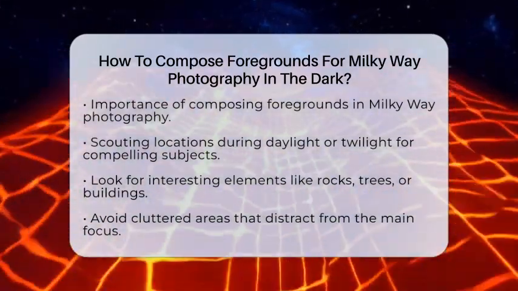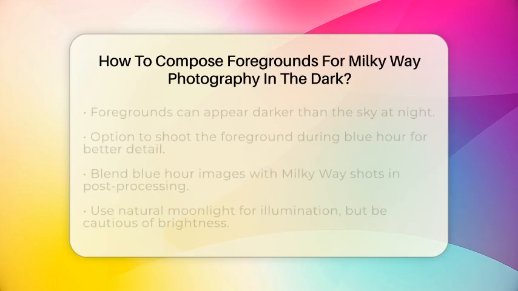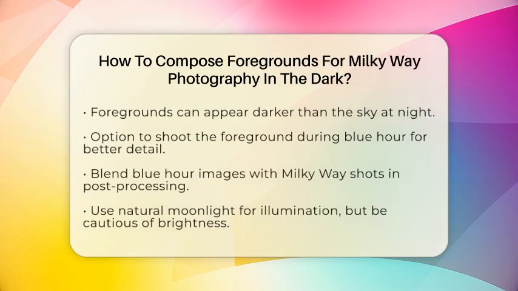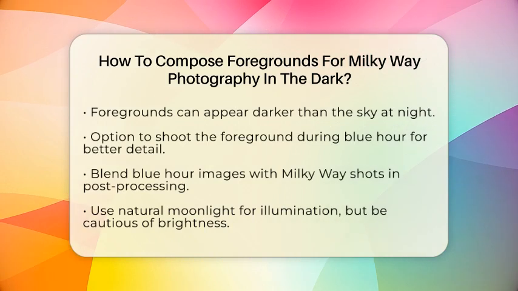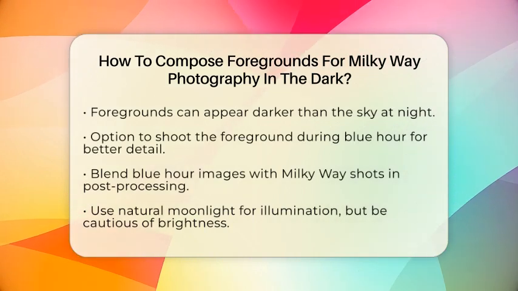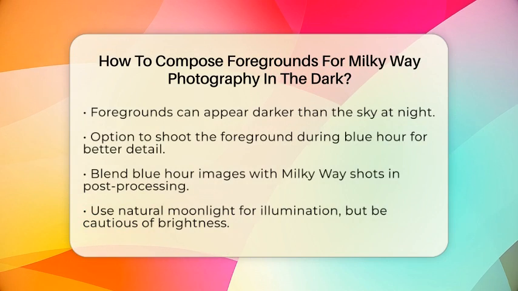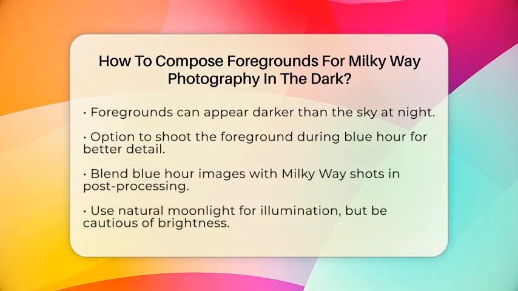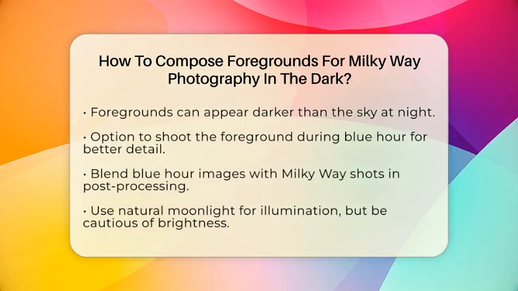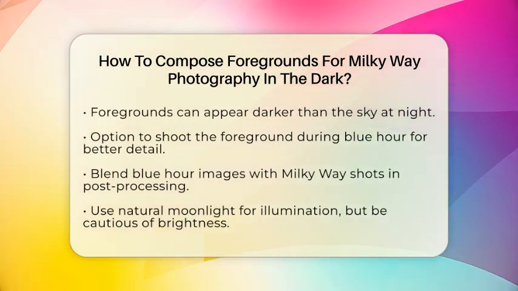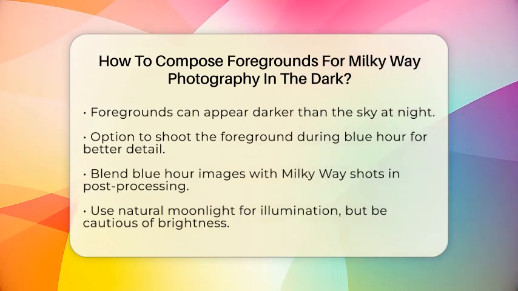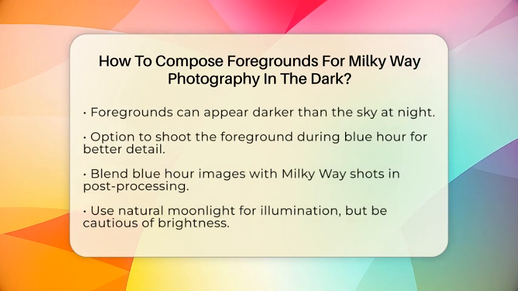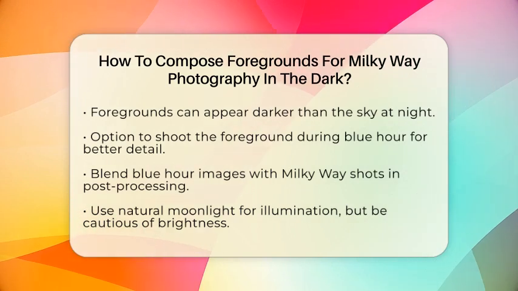When it gets dark, the foreground can appear much darker than the sky. To capture it clearly, you have a few options. One approach is to shoot the foreground separately during blue hour. This is the time just after sunset when there is still some ambient light. Keep your camera and tripod in the same position, then blend this image with your Milky Way shot later in post-processing. This method gives you sharp details in the foreground, but the lighting may not match the night sky perfectly.